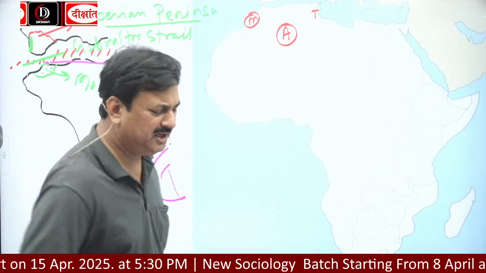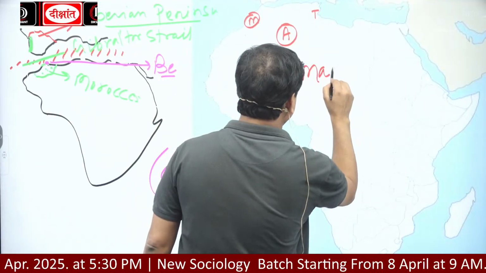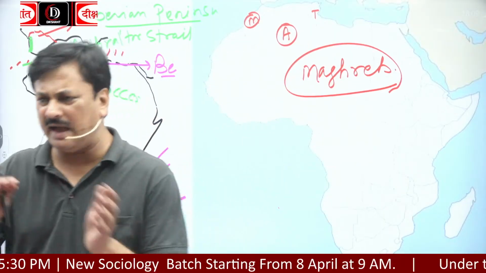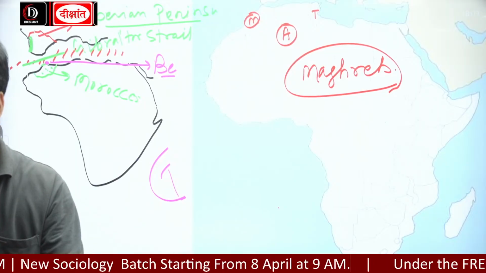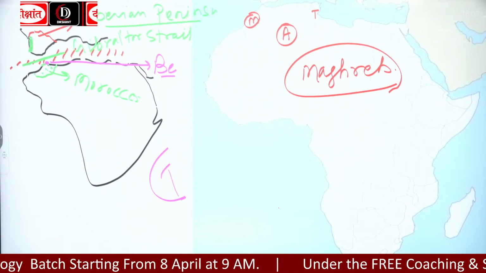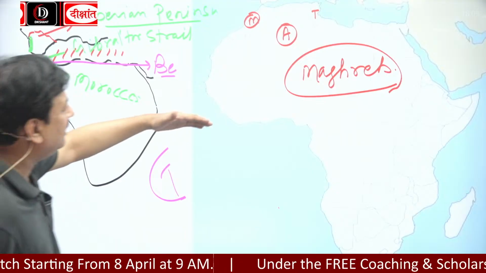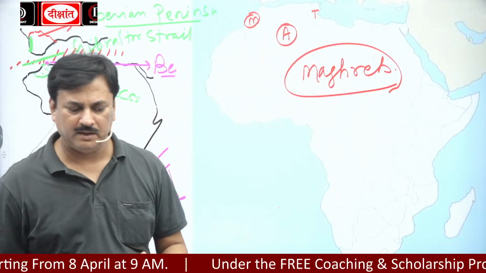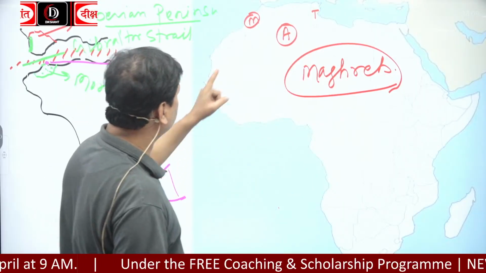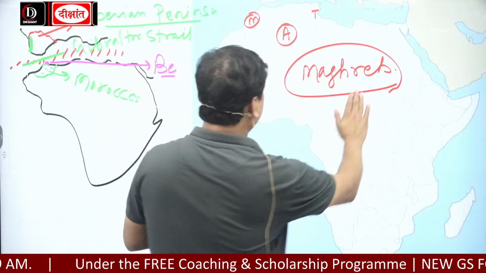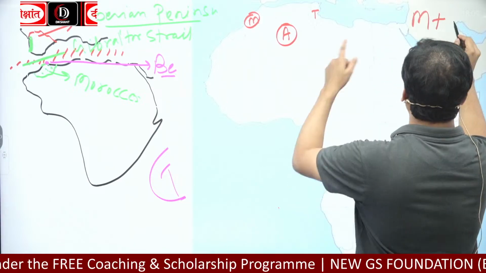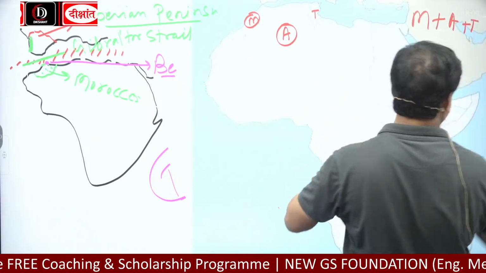Okay. M-A-G-H-R-E-B. Maghreb countries. Maghreb means what? In the Arabic word, the sun is going to set here. The sun sets in this region. That's why these countries are called Maghreb countries. Okay? And apart from that, so Maghreb countries are which countries? Morocco plus Algeria plus Tunisia.